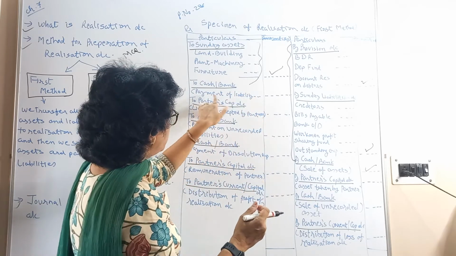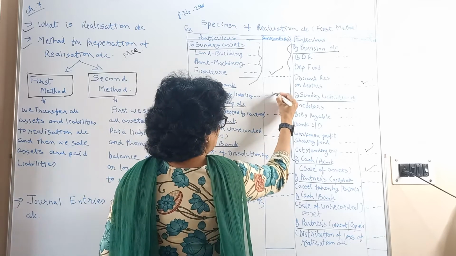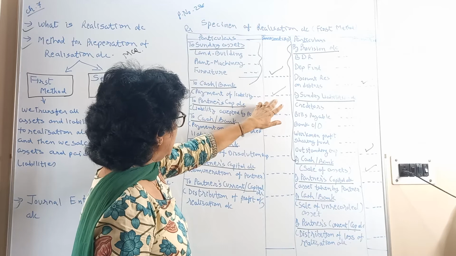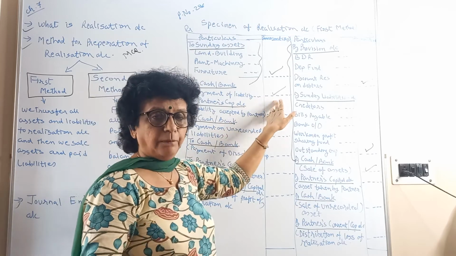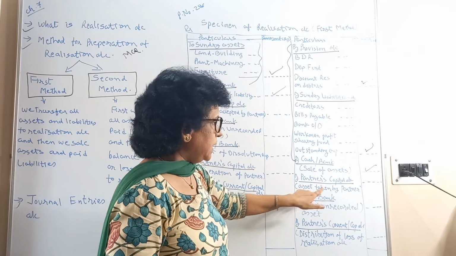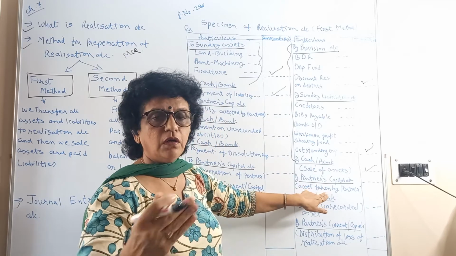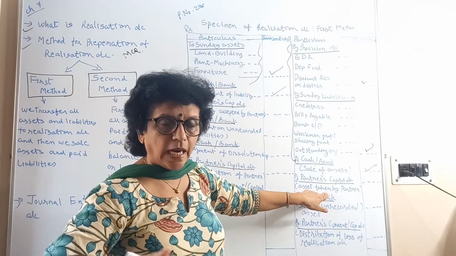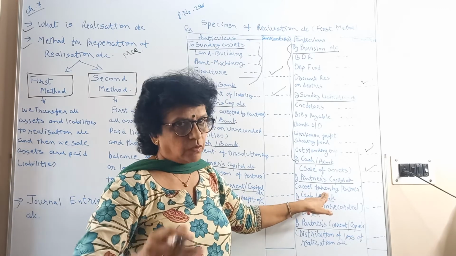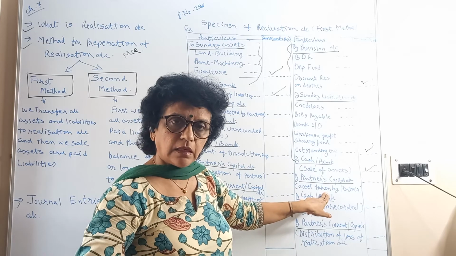So here payment of liability is to be done. That is the fifth journal entry you have understood. Now it may happen that a particular partner may take an asset for own consumption. The partner says, as you are selling an asset, why not I take it? We are allowing him to take the asset.